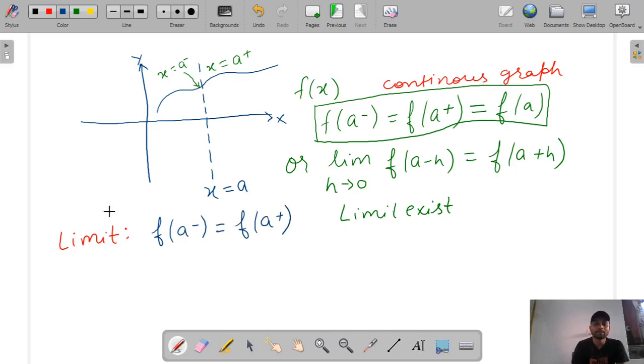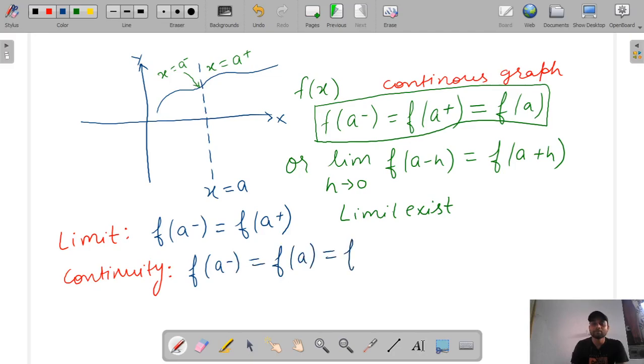And for continuity, or continuous, we will see the value at a also, means it should be f(a minus) is equal to f(a) is equal to f(a plus). So this is the criteria for continuity of a graph, and this is the criteria for the limit existing of a graph.